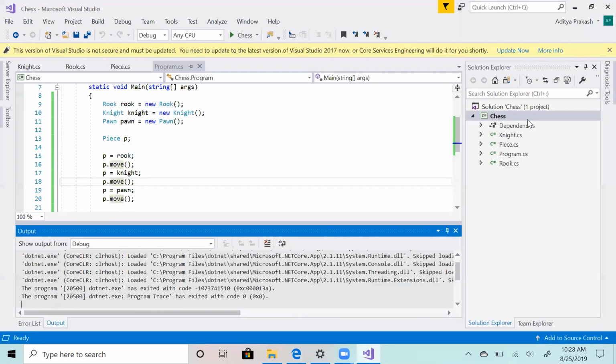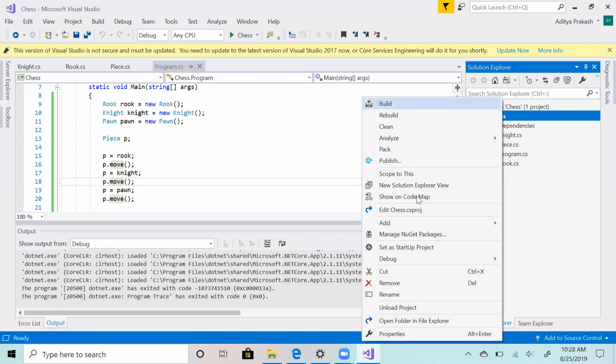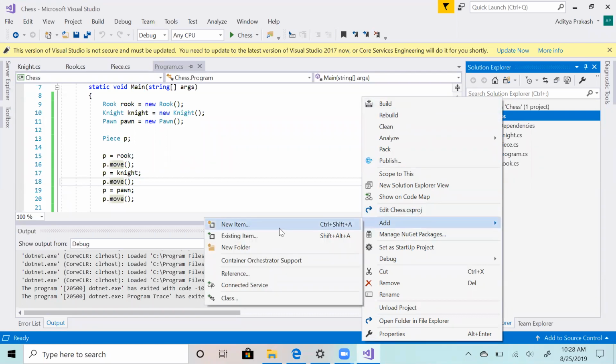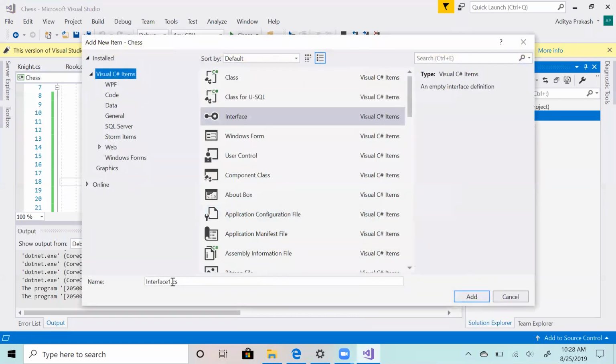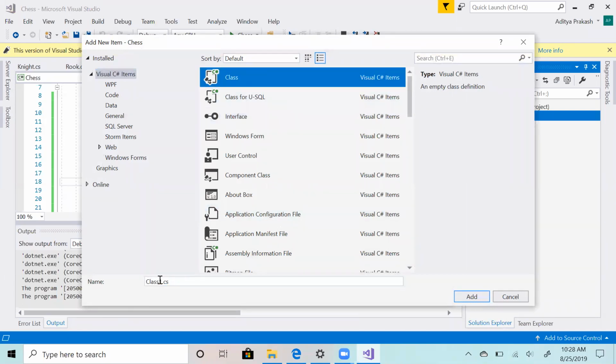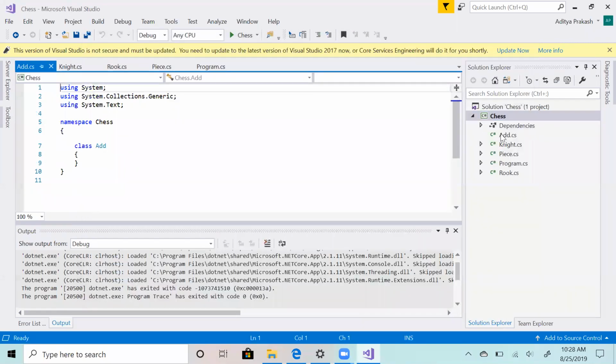So let's say this will also be a polymorphism. I will mess with this class. We'll create a new class. Add, right? There's a classic example.